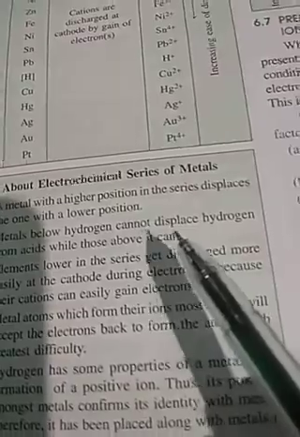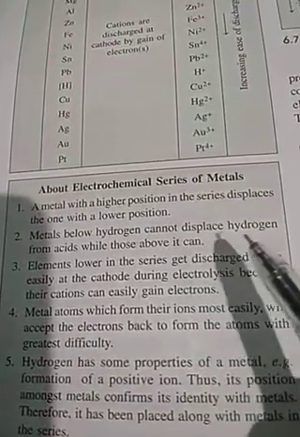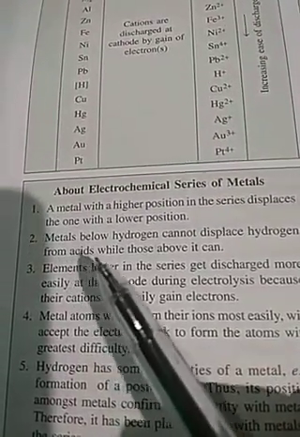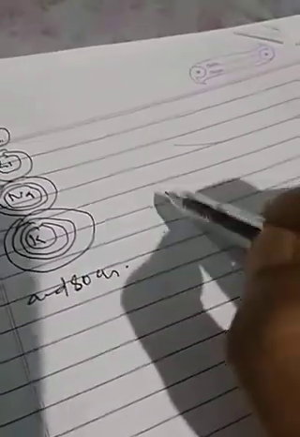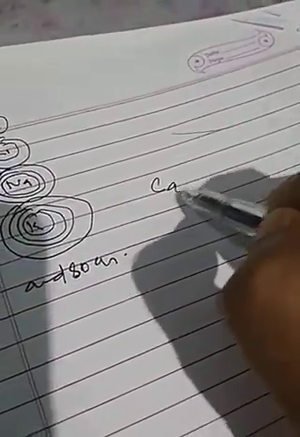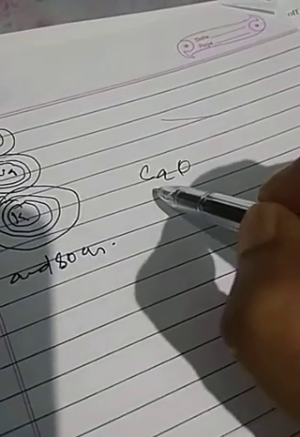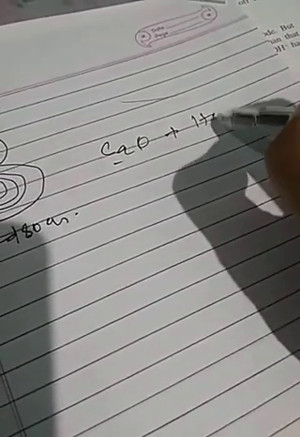Metal below hydrogen cannot displace hydrogen from acid while those above it can. It means above hydrogen, if it is calcium oxide, it is above hydrogen. When it reacts with acid, it will form CaCl2 plus H2O.